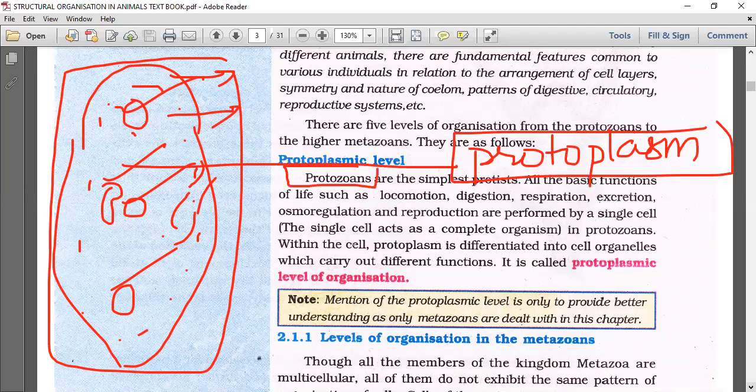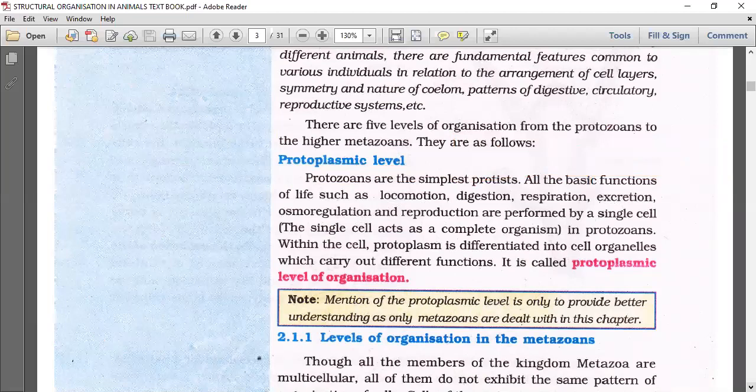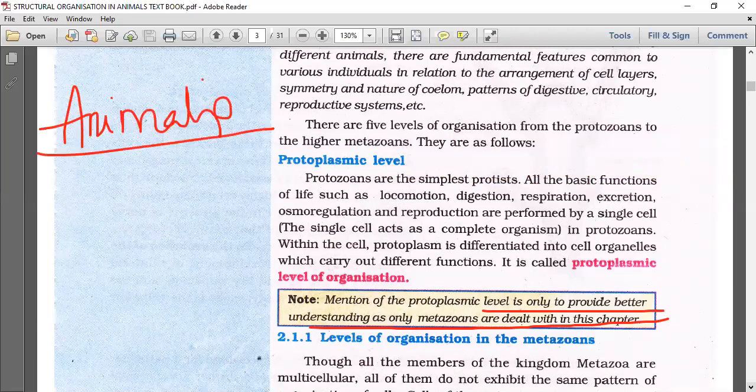We need to say protoplasmic grade of organization is present in them. Okay, so the mention of the protoplasmic level is only to provide better understanding, as only metazoans are dealt with in this chapter. Actually, our motive is to learn about the kingdom Animalia. Just for continuation, we remembered our protozoans, unicellular organisms. So now let us start kingdom Animalia or metazoa.